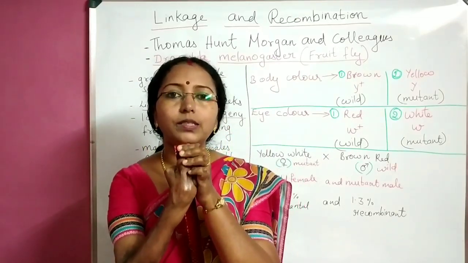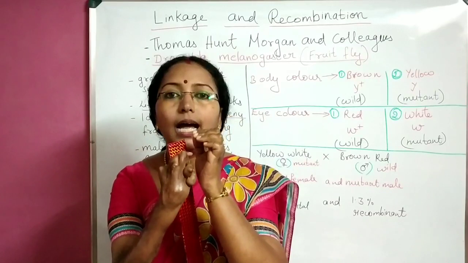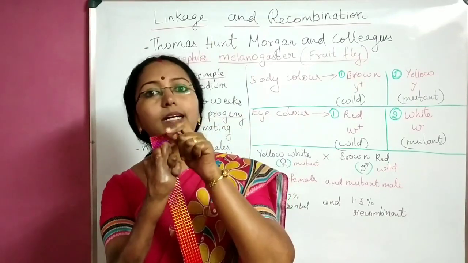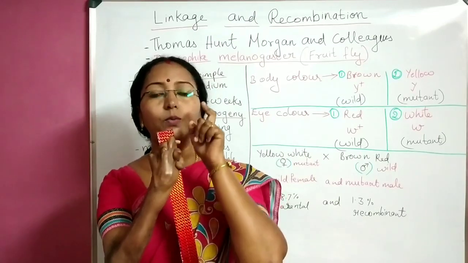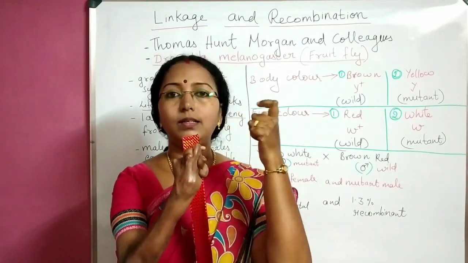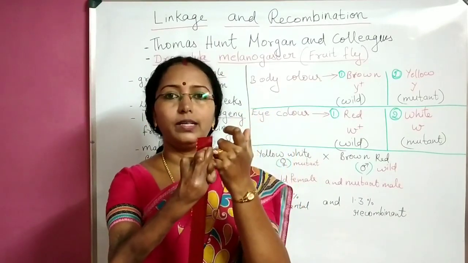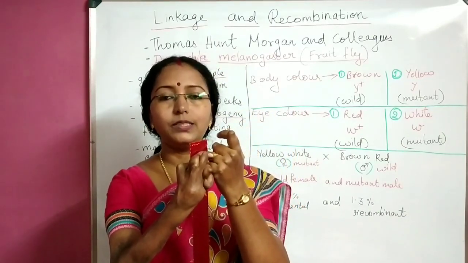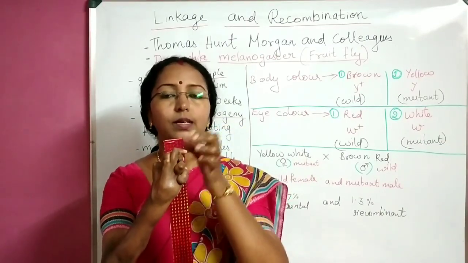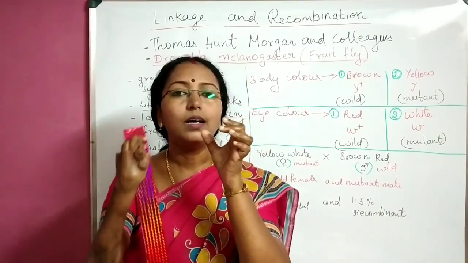What kind of combination? They had yellow body color but red eye color. See, one type is one form, that is body color is mutant, eye color is wild. Are you able to imagine? Few of them had a combination. Yellow body color, red eye color.